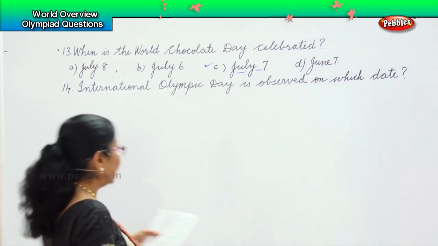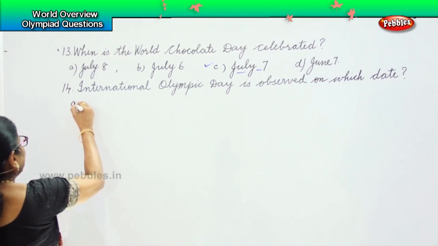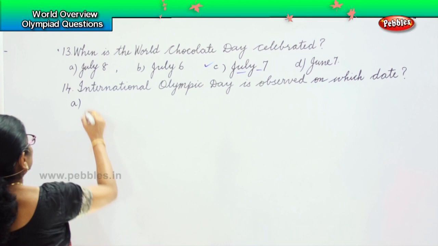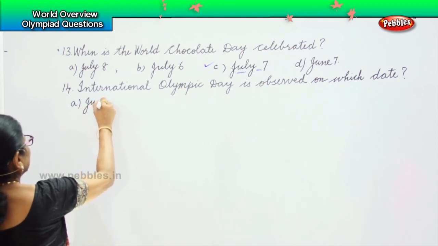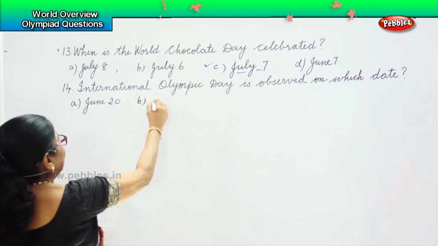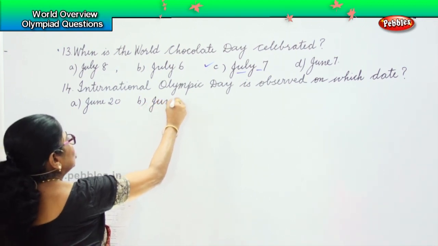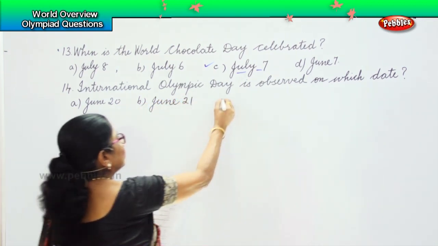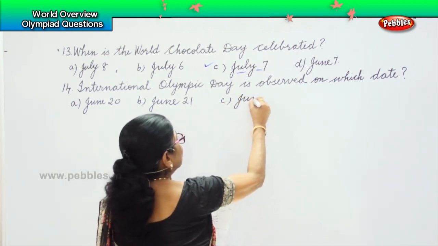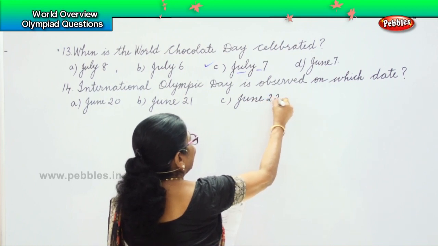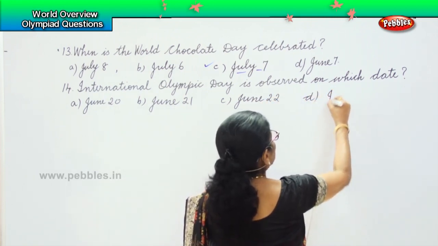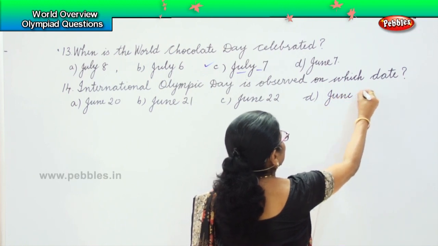The options are option A, June 20th. Option B, June 21st. Option C, June 22nd. And option D, June 23rd.